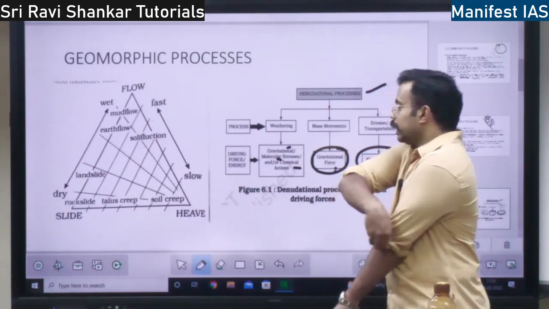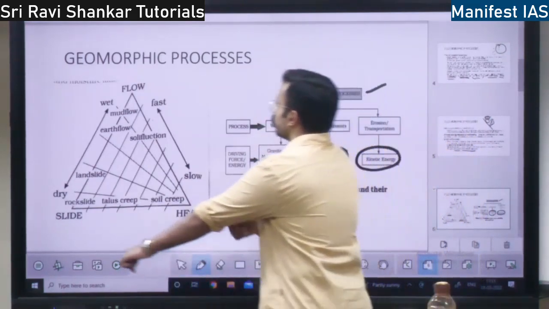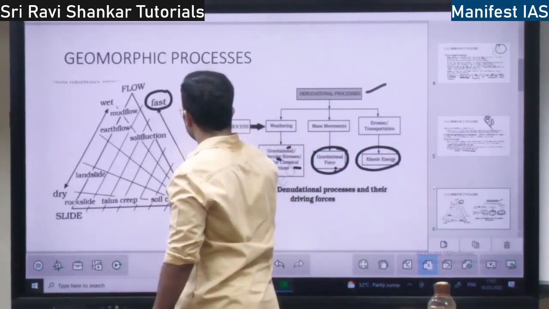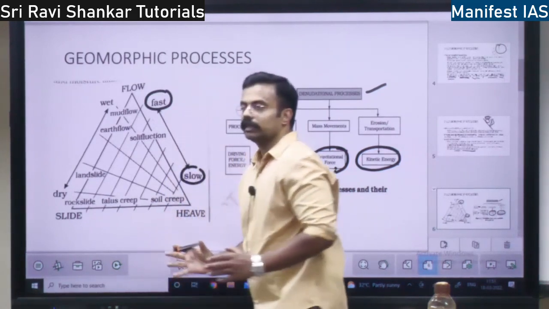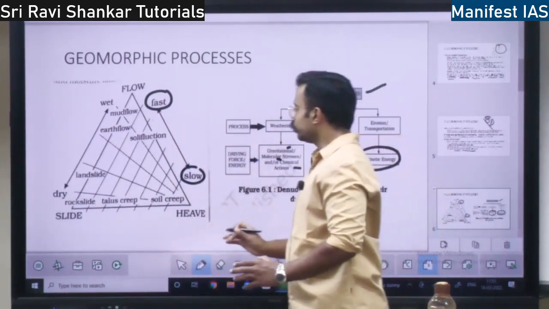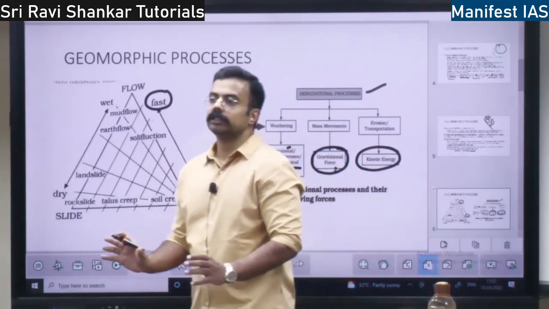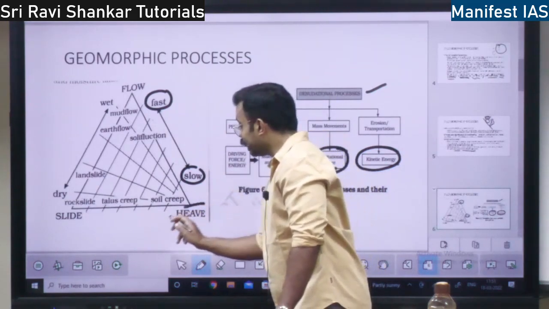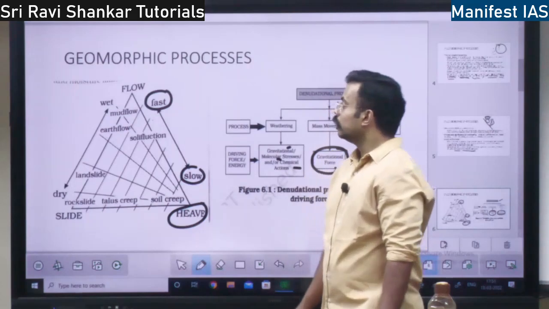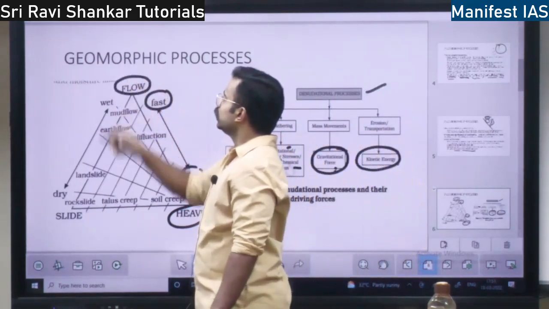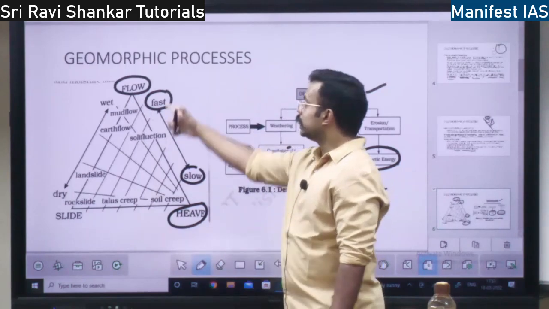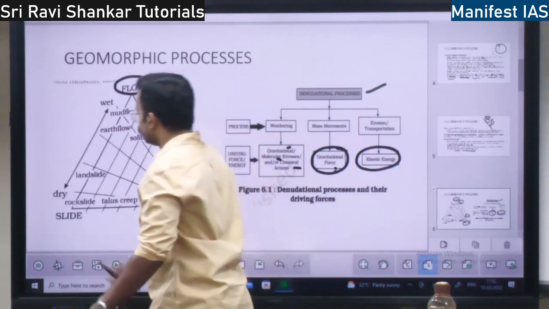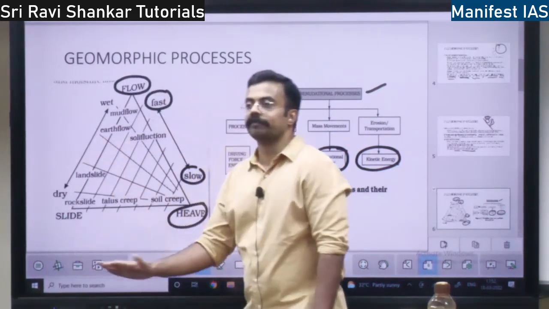Mass movement requires kinetic energy, right? So this is the process of mass movement we will discuss. First, you have the speed: fast speed, slow speed. If the soil or rock is going to move slowly, it is called heaving. If it is going to move fast, it is called flow, right? Flow is over the surface.